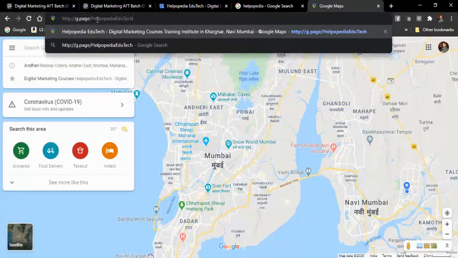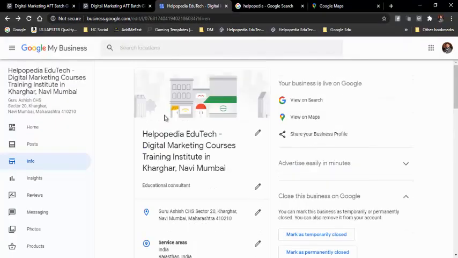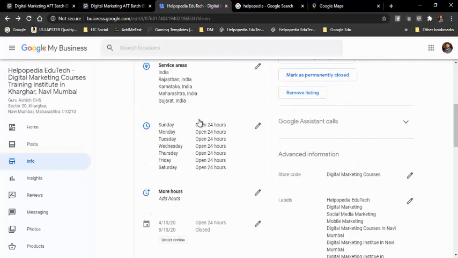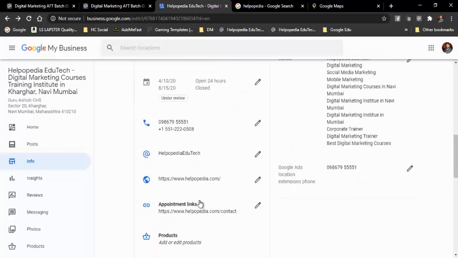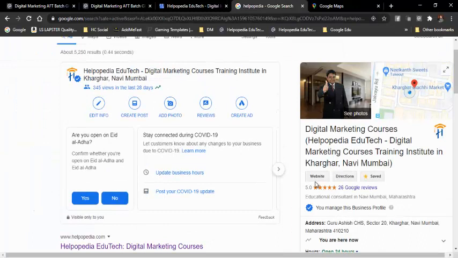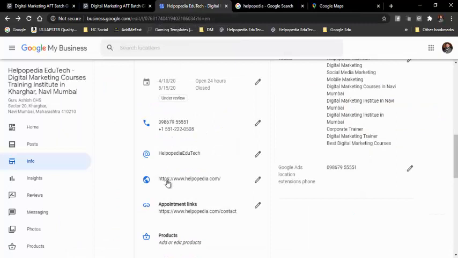So this is the URL that you get, and you can set whatever username you want. The best username would be the name of the listing that you have added. So here it is Helpopedia EduTech, so I have added Helpopedia EduTech over here in the username. So that is what we can do. Then we have added our website, so people can see the website over here. When people click on this website URL button, they will come to our website. So for that reason we have added the website URL.